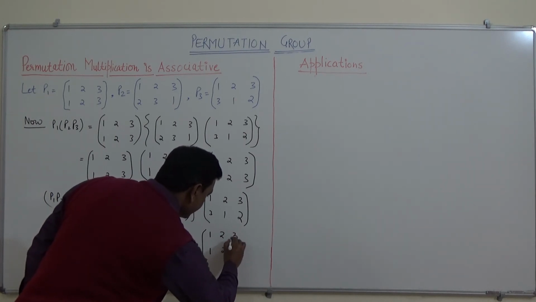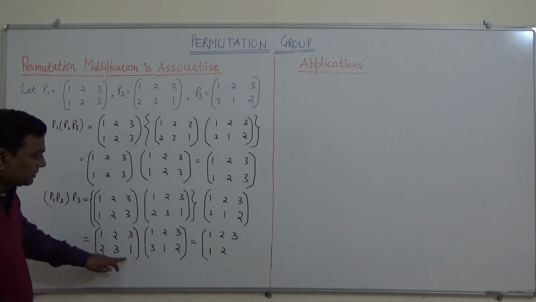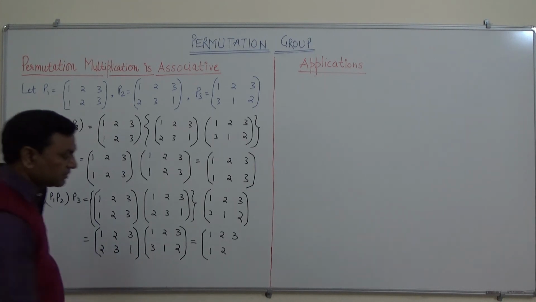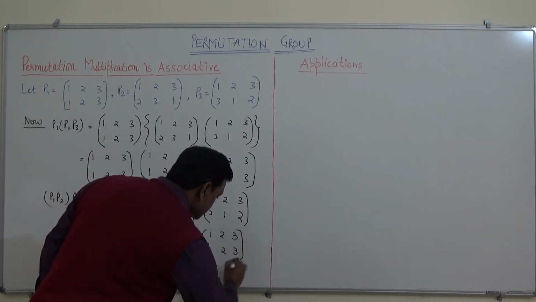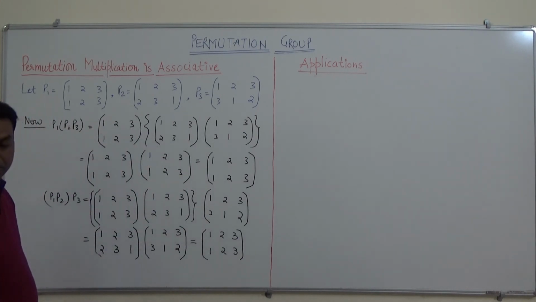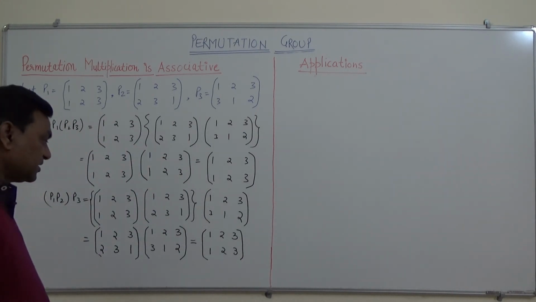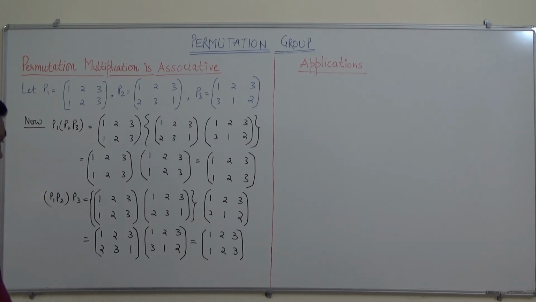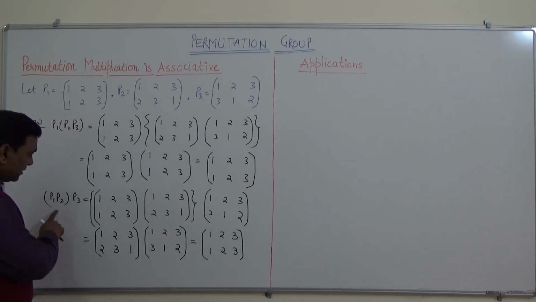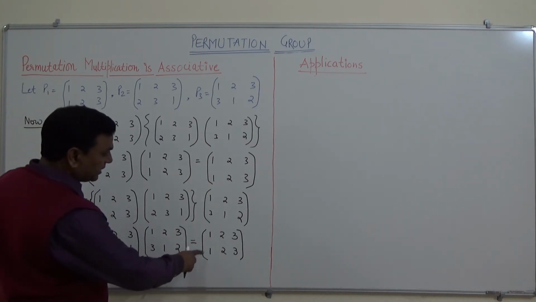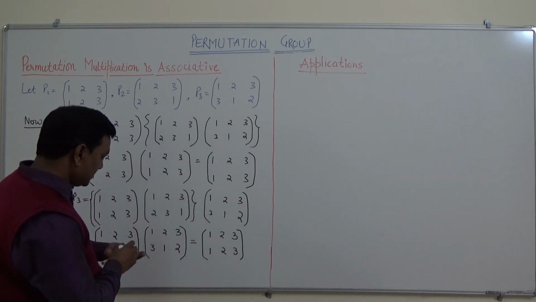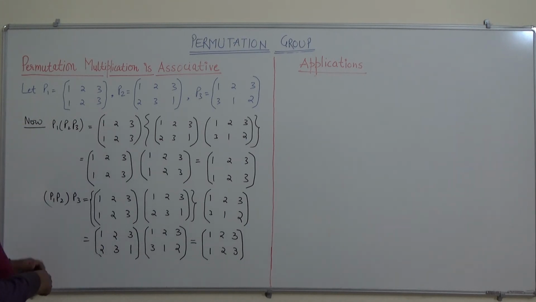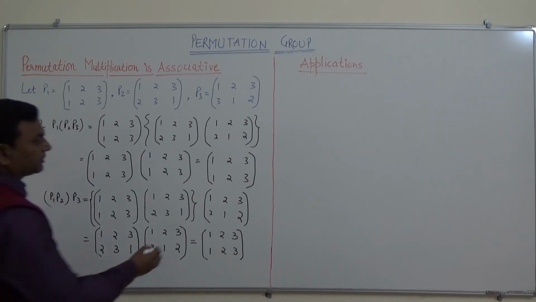Then 3 maps 1 and 1 maps 3, or we can say this is replaced by 3. So the multiplication of P1 and P2 with P3 is ultimately 1 2 3 over 1 2 3. So from here we can see that these two are equivalent.